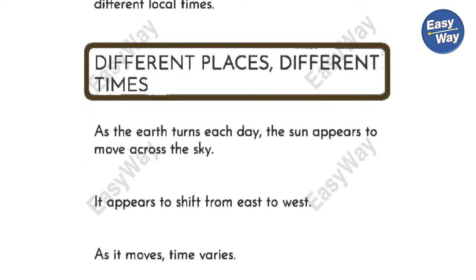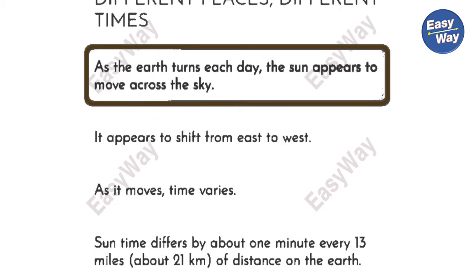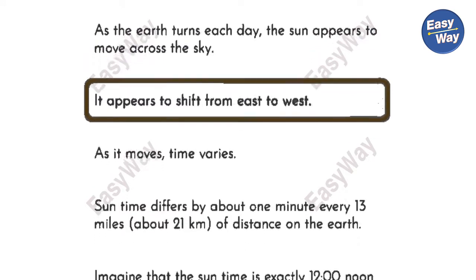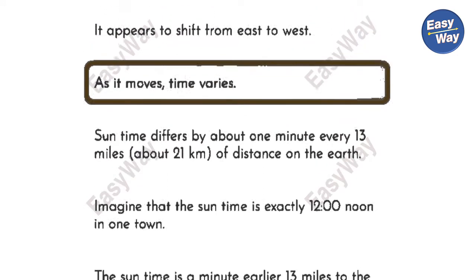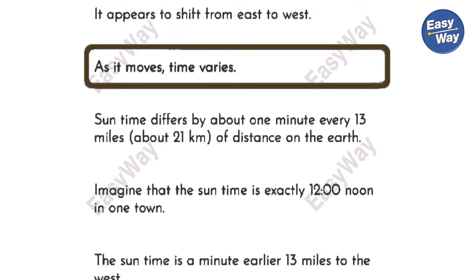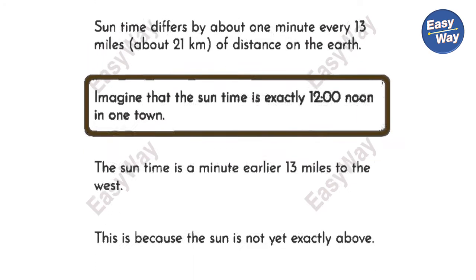Different places, different times. As the Earth turns each day, the sun appears to move across the sky. It appears to shift from east to west. As it moves, time varies. Sun time differs by about 1 minute every 13 miles, about 21 kilometers, of distance on the Earth.